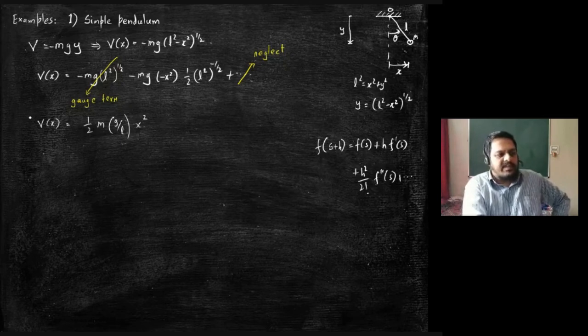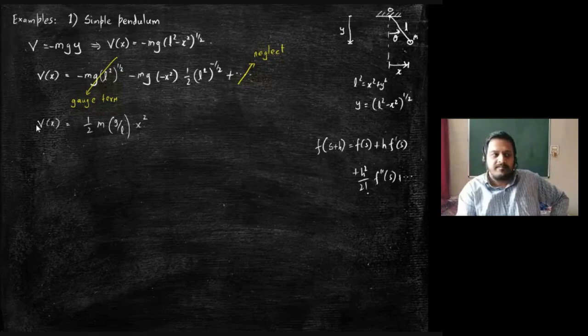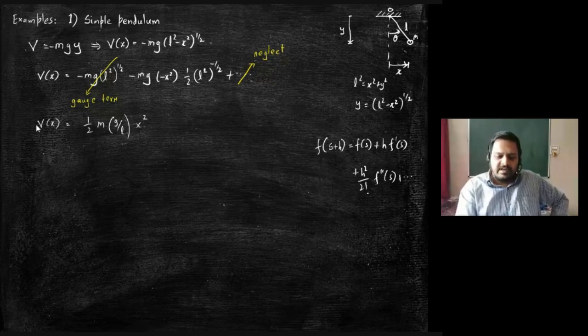Now, if you examine this term, what can you guess from here? Or what does it look like? Another way of asking the same question. It looks like the potential energy term of a harmonic oscillator. What is the usual form of potential energy term for a harmonic oscillator? Half k x square, but k you can in turn write in terms of omega.